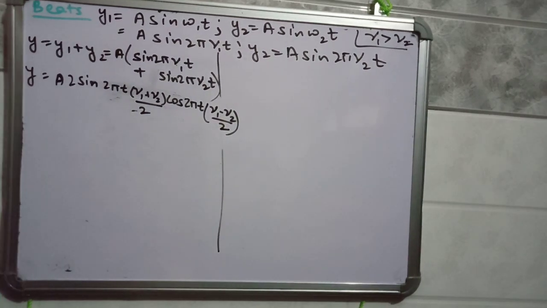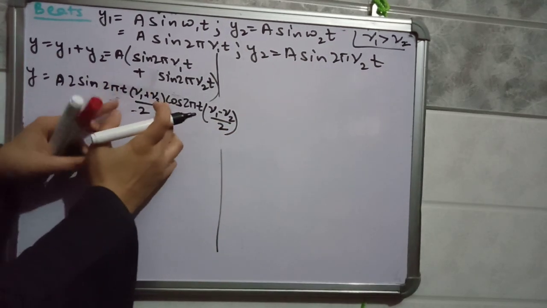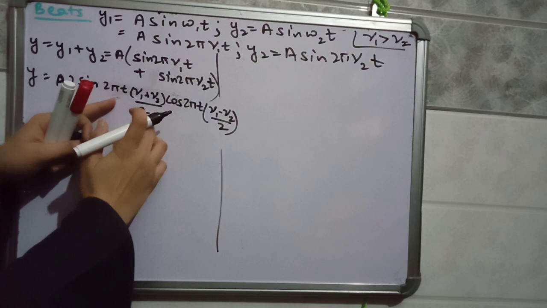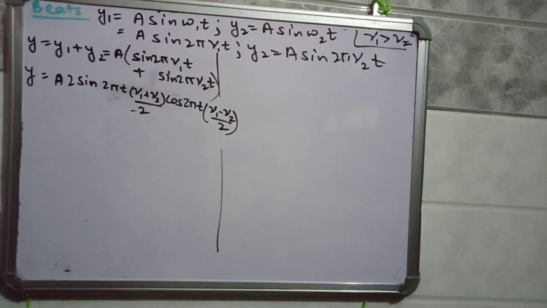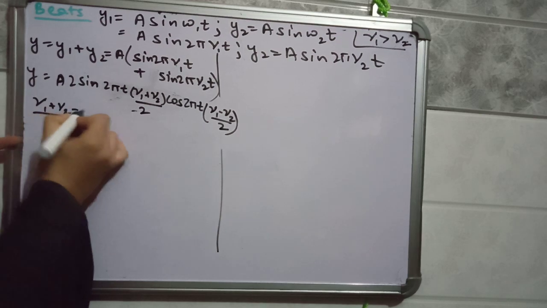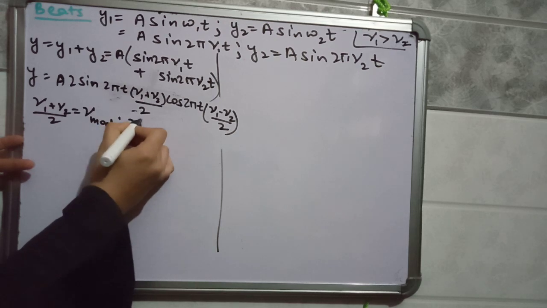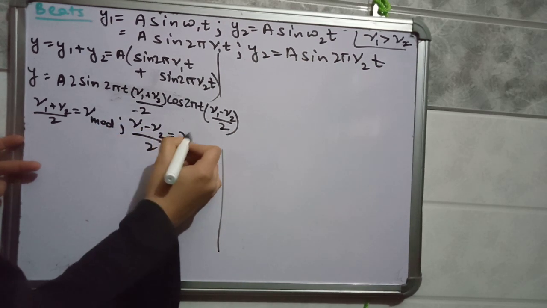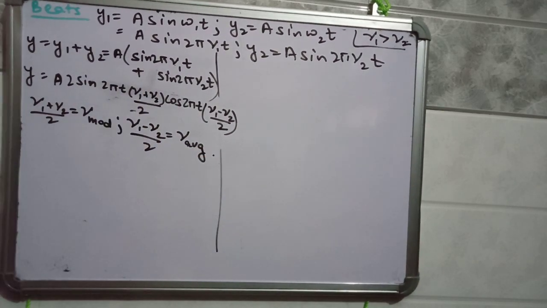We will further modify this form. In this wave equation, two frequencies are there: nu 1 plus nu 2 by 2 and nu 1 minus nu 2 by 2. Suppose nu 1 plus nu 2 by 2 is represented as nu mod, and nu 1 minus nu 2 by 2 is represented as nu average. These are the two frequencies formed in the wave equation.